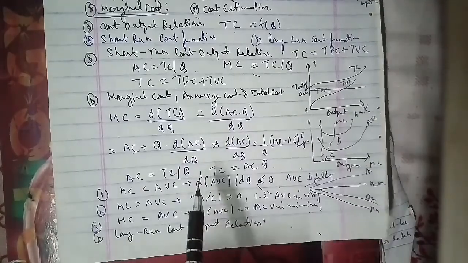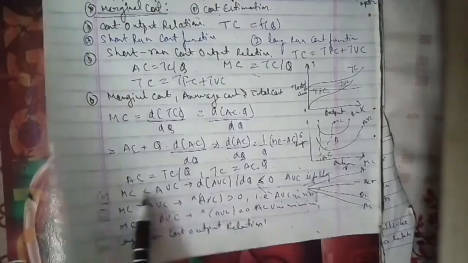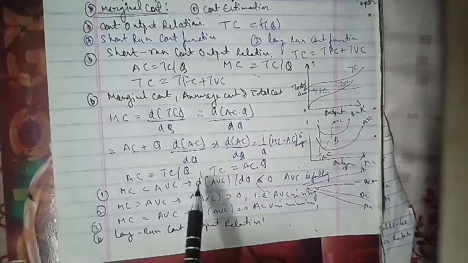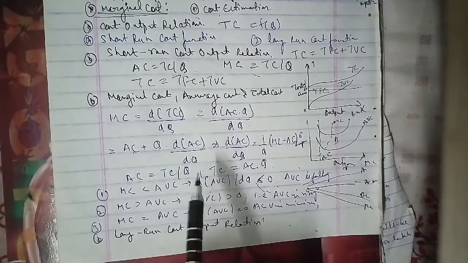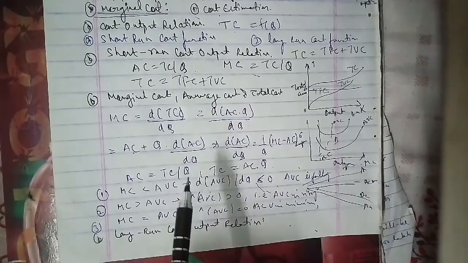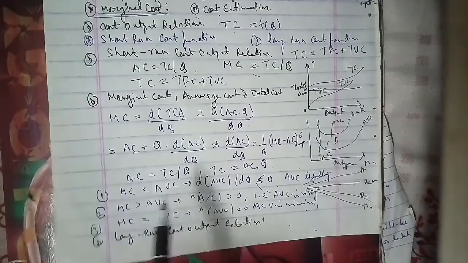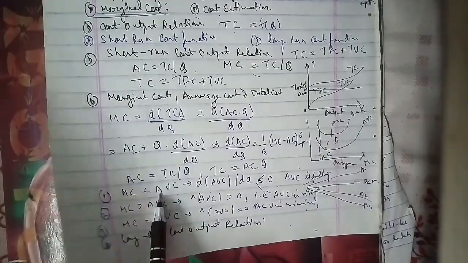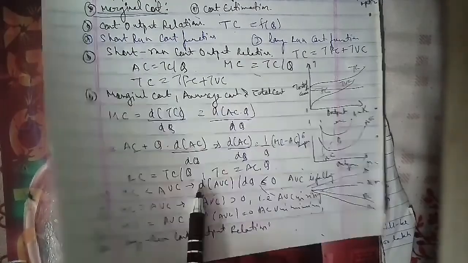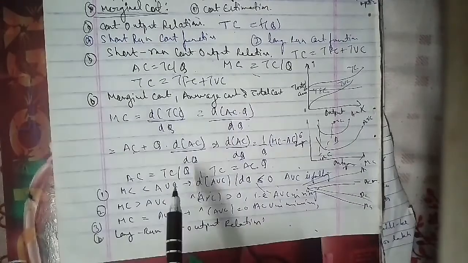The LAC can be defined as the lowest possible average cost of producing any output, when the management has adequate time to make all desirable changes and adjustments. In the long run, the shape of the cost curve of the firm depends on the law of returns to scale.